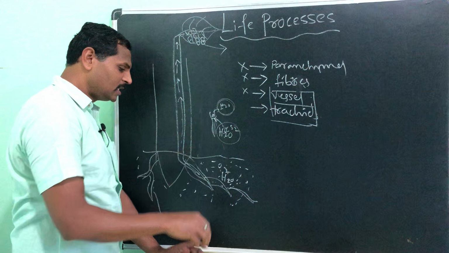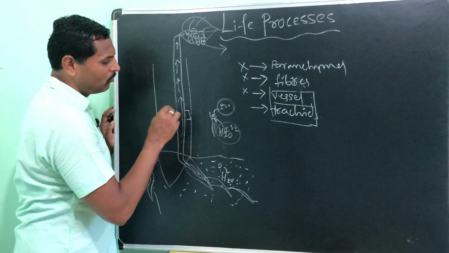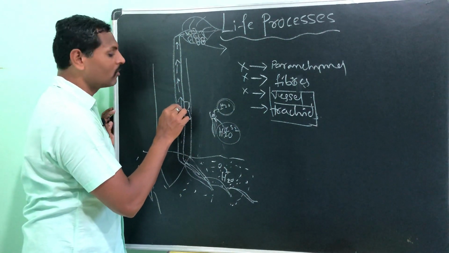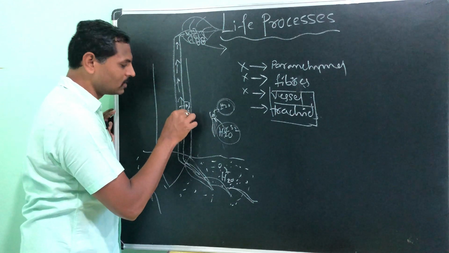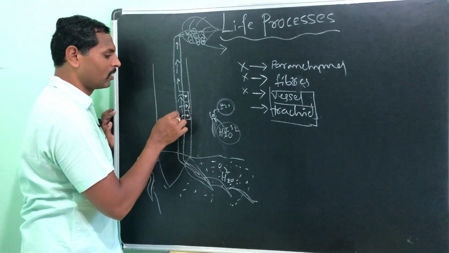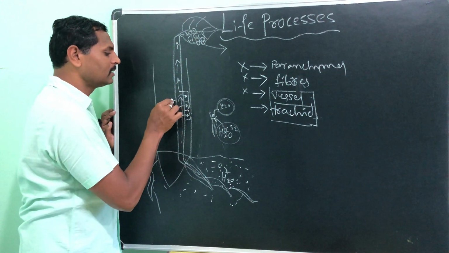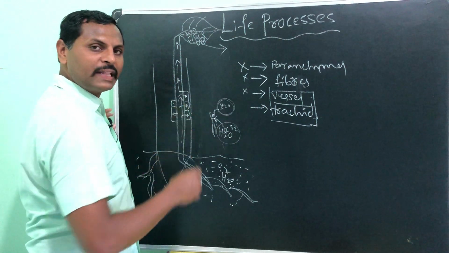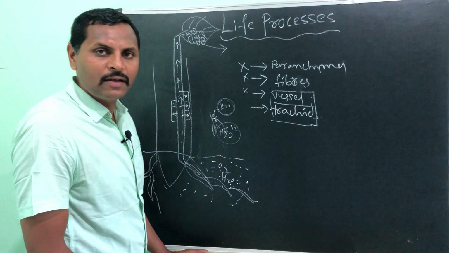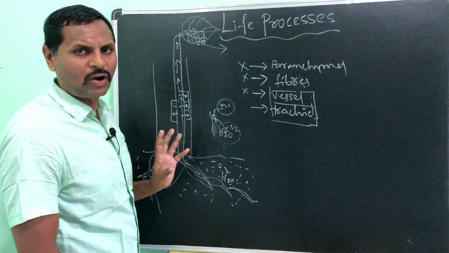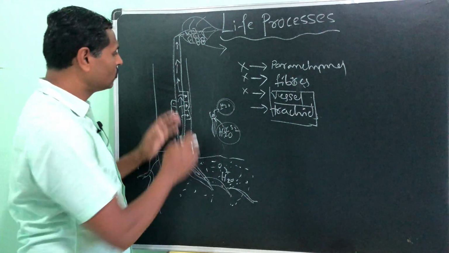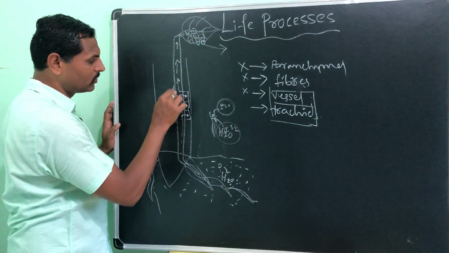Simply the movement of water molecules from higher concentration to lower concentration, like this, it starts supplying the water. Understood? So vessels as well as tracheids are also there.